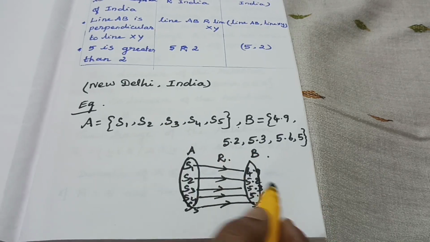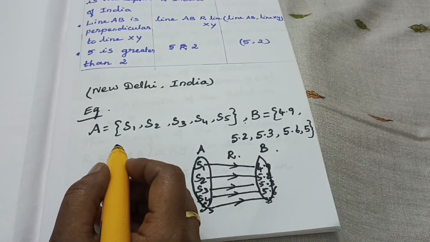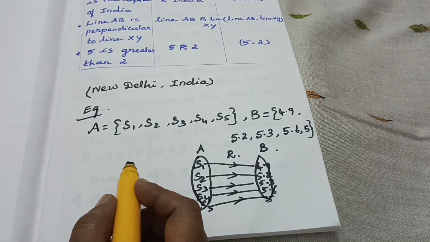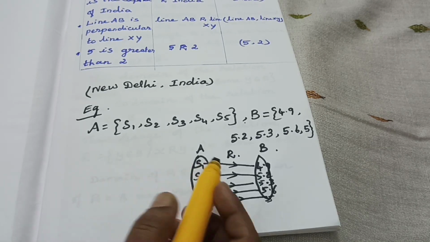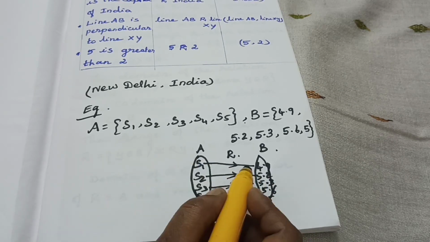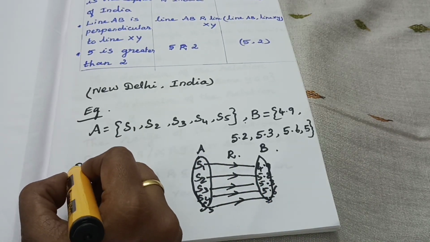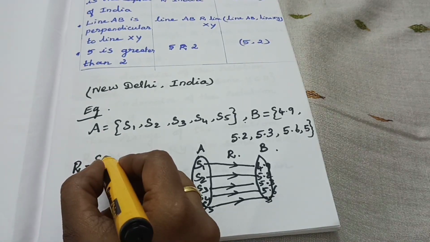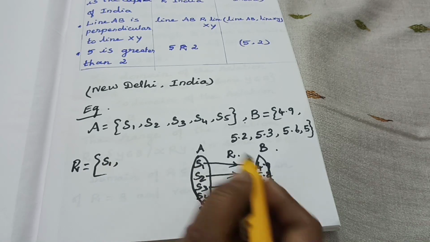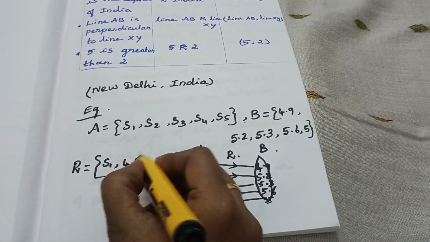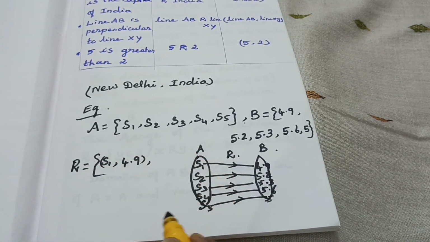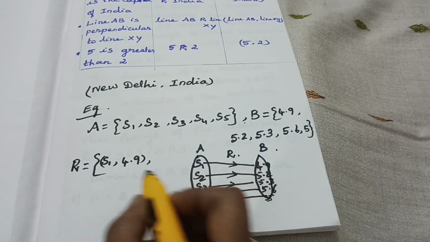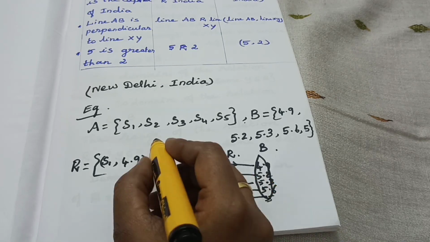How can we write their relation? This relation is between the heights of the corresponding students. How can I write it? R equals the set of S1 comma 4.9. Like that I took the relation. Then S2, what's the relation?